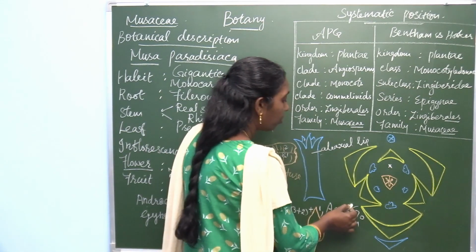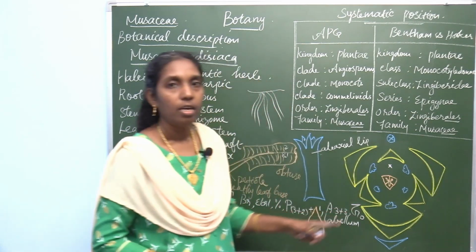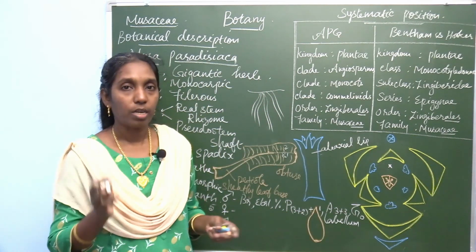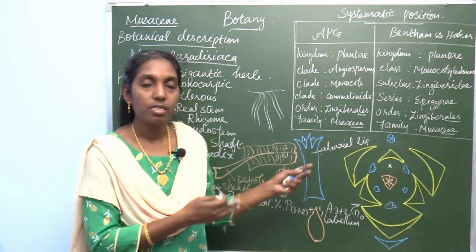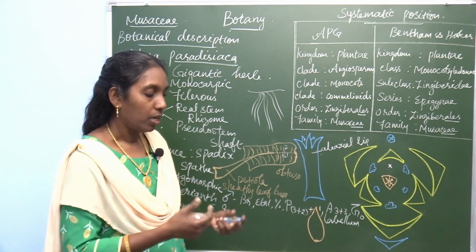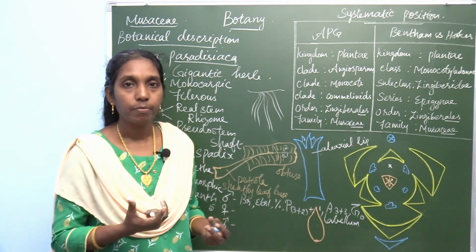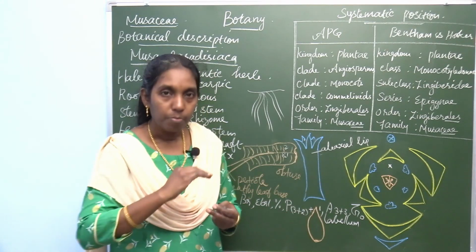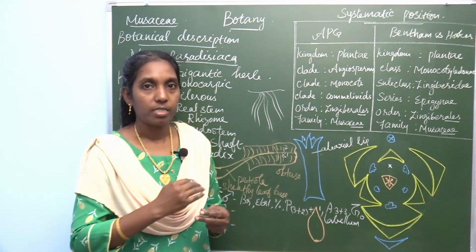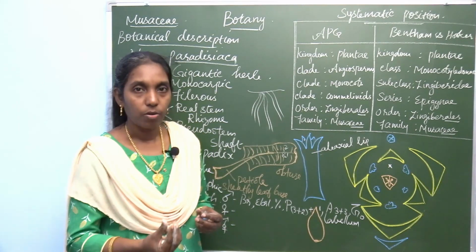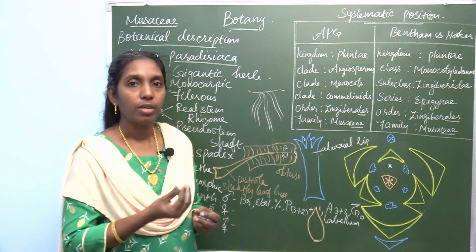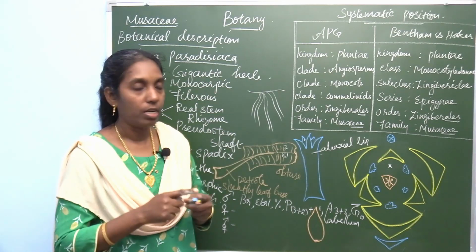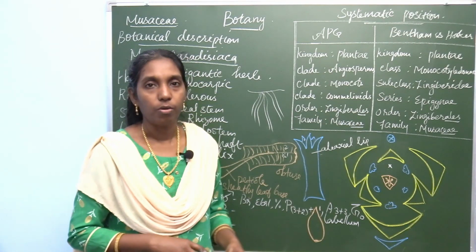If it is an inferior ovary, you draw a line below G. There are two kinds of ovary, inferior as well as superior. This is an inferior ovary because these flowers are sessile flowers. The ovary which is present below the other parts, where all the other whorls of the flower develop above the ovary, is called an inferior ovary.